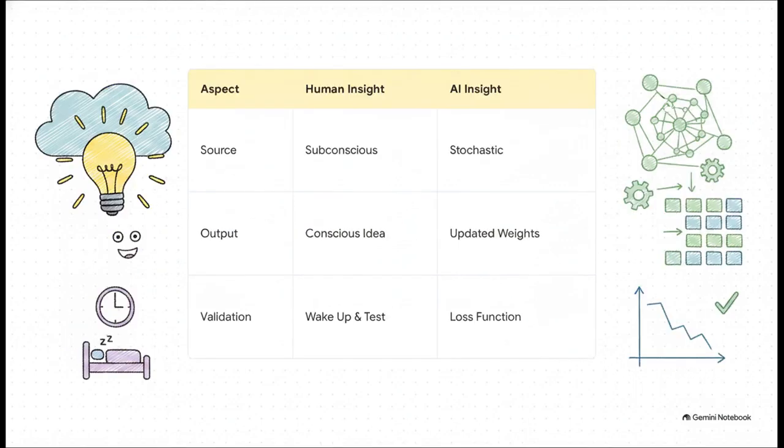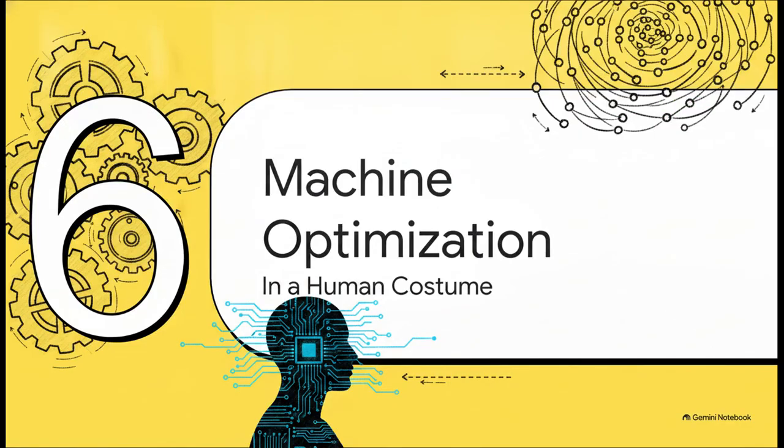And we see this difference again when we look at how both systems actually gain insight. Think about it. When a human solves a problem in a dream, the output is this sudden conscious idea, right? An emotional aha moment. And validation happens when you wake up and test it out. But when an AI gains insight through a machine dream, the output is simply a matrix of updated weights that lower error rates. And the validation happens entirely mathematically, through a loss function that just proves the AI became a tiny bit more efficient.